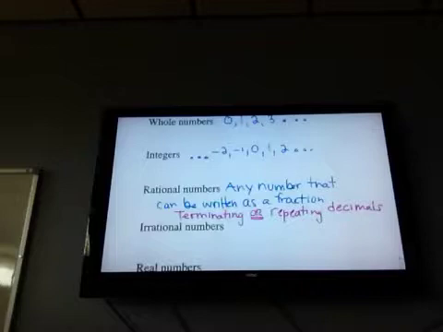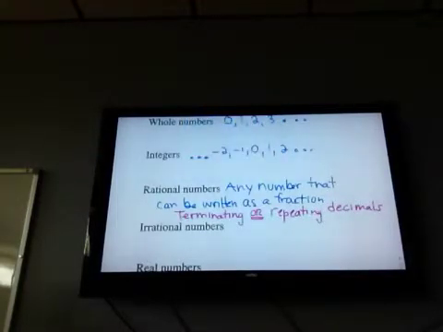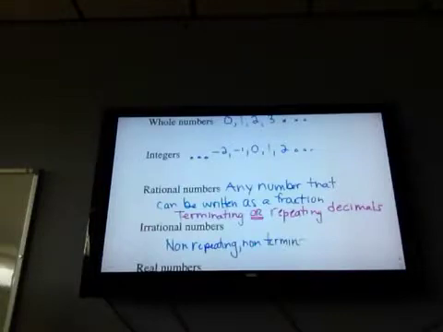Which means, what are irrationals then? Irrationals are going to be non-repeating, non-terminating, non-repeating, non-terminating decimals.